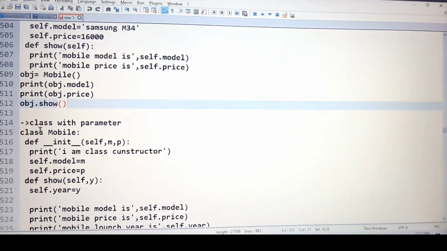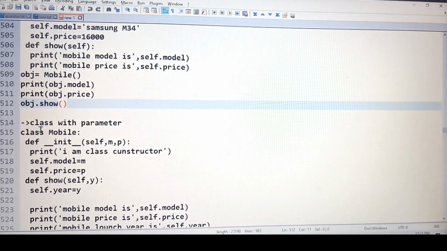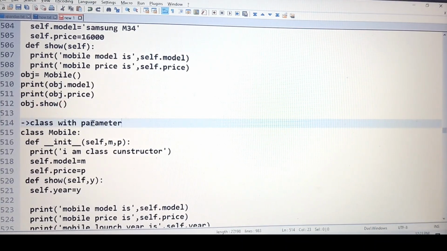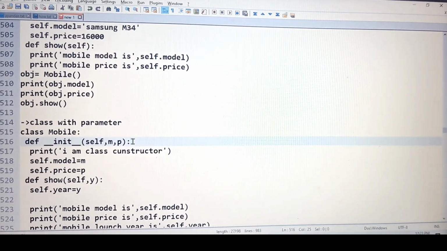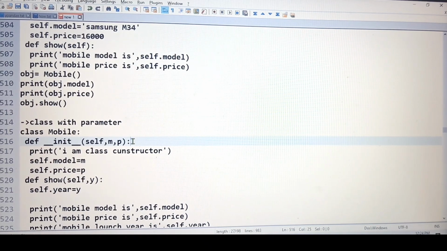So the next thing we are going to see is the class with parameter, and here we are using the constructor also. Many people are confused about when we should use the class with parameter and when we should use the class without parameter. And most people think about when we should use the constructor and when we should not use the constructor.